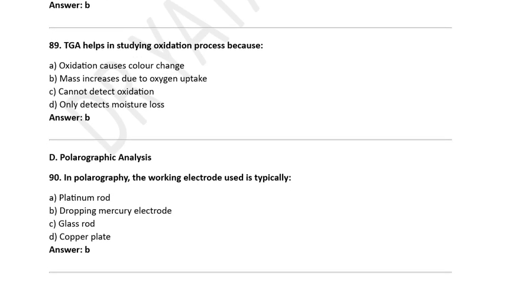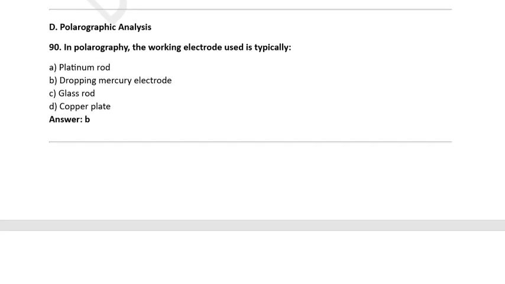TGA helps in studying oxidation process because A. Oxidation causes color change. B. Mass increase due to oxygen uptake. C. Cannot detect oxidation. D. Only detects moisture loss. Correct option is B. Mass increase due to oxygen uptake.